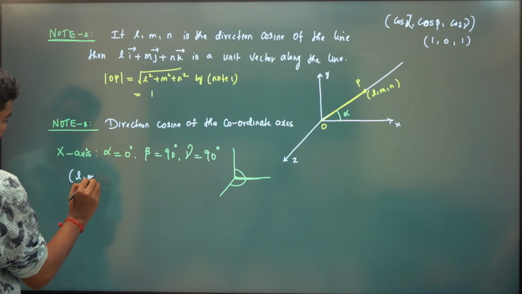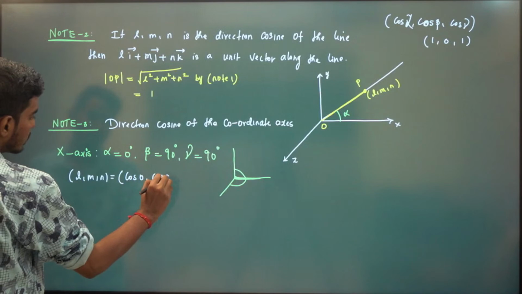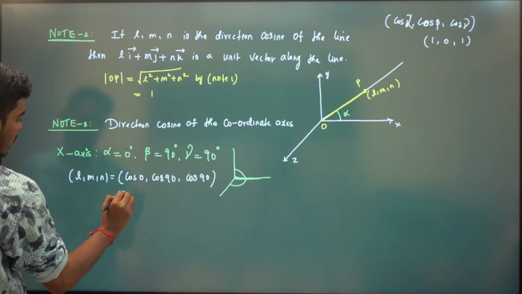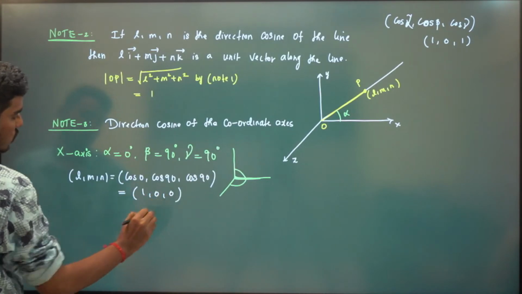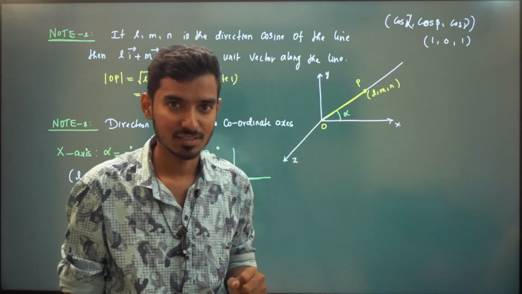What is your L, M, N? It is cos alpha, cos beta, cos gamma, so cos 0, cos 90, cos 90. Cos 0 is 1. So 1, 0, 0 is your direction cosine of the x-axis.